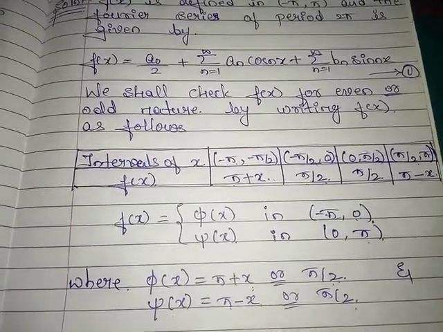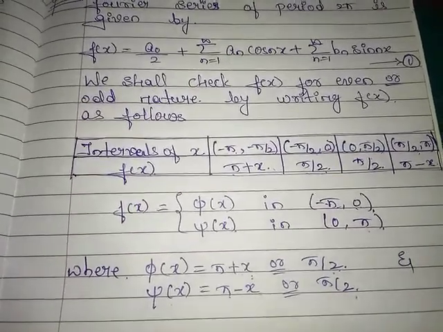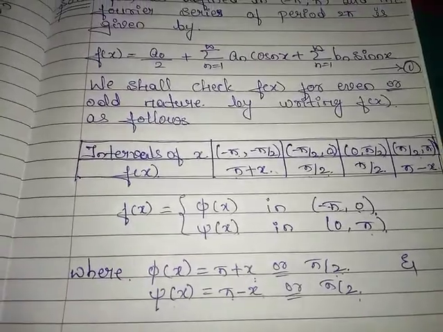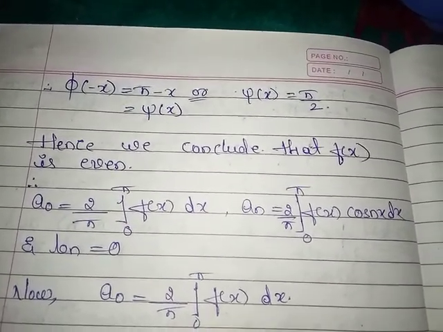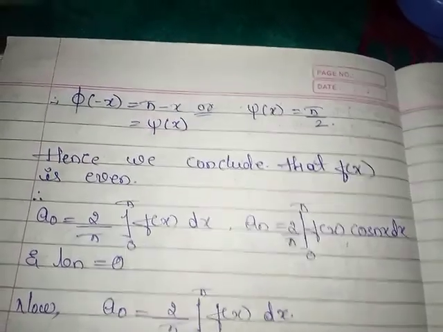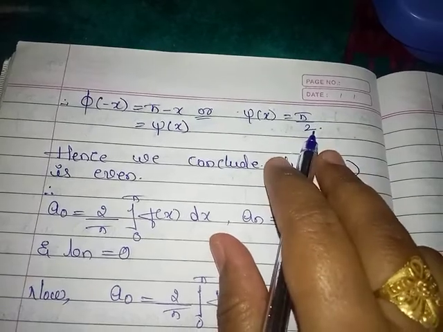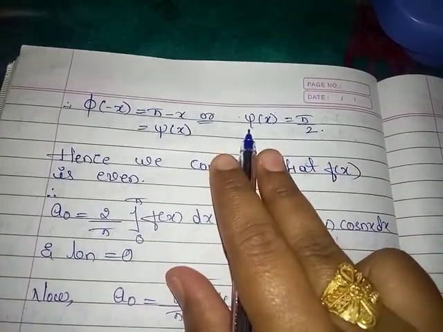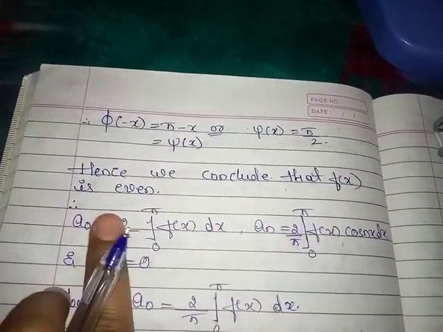Now we have to check the nature of this given function, means we have to check whether the given function is even or odd. Therefore phi of minus x is equal to pi minus x, which is psi of x, otherwise psi of x is equal to pi by 2, because pi by 2 is constant, we don't have any variable here, means x. Therefore phi of x and psi of x both are pi by 2. Hence we conclude that f of x is even.